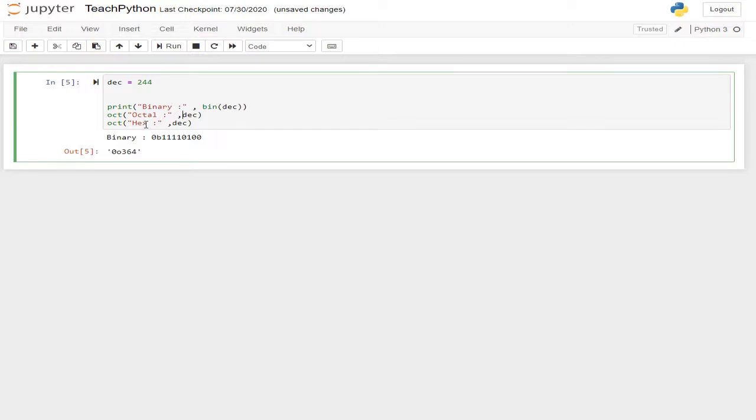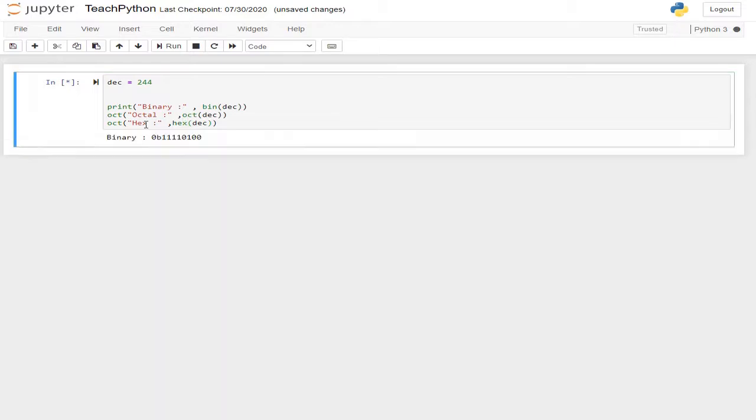Just put some brackets around it and close it, and we write hex.